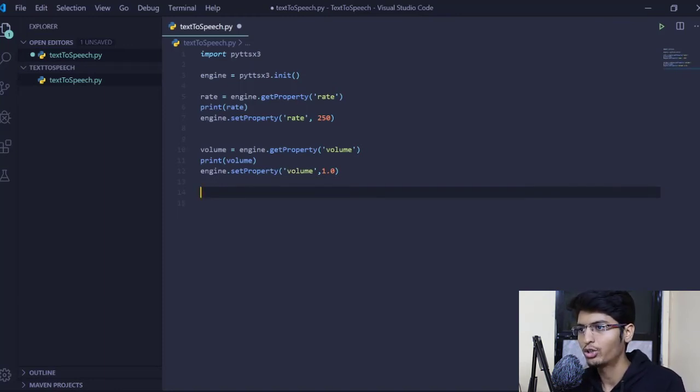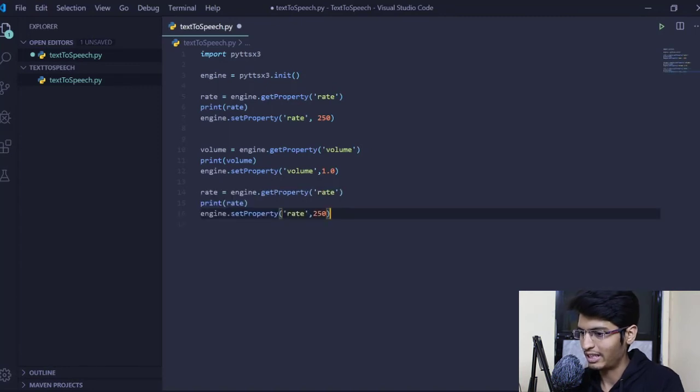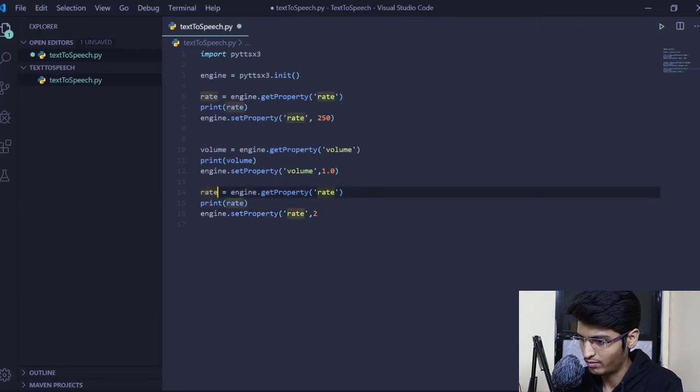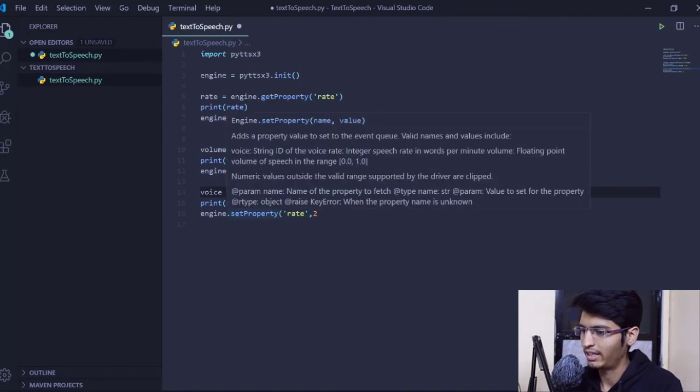And the last thing that we need to do is set the voice. Right now we saw that the voice that came was a male voice. Let's say I want to change it to a female voice. So let's see how it is done. First let me paste this again and change it to voice, and the name of the property is voices. This you need to remember: for voice, the name of the property is voices. And let's print the voice.